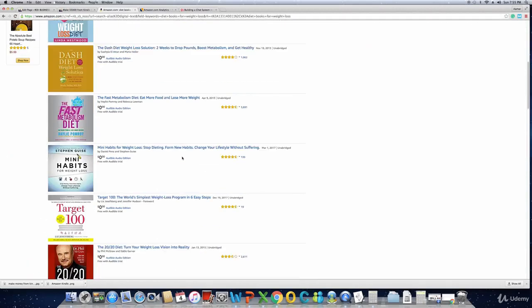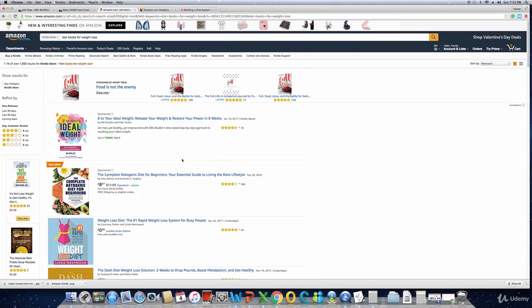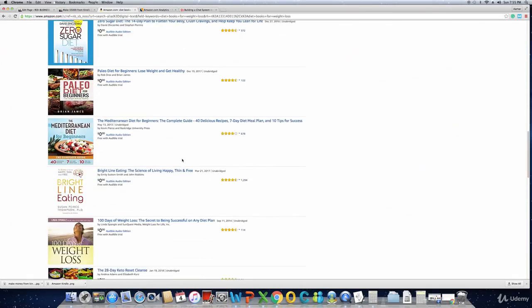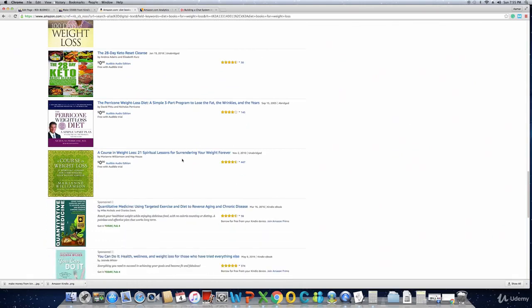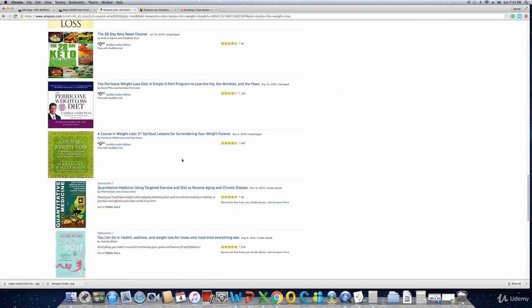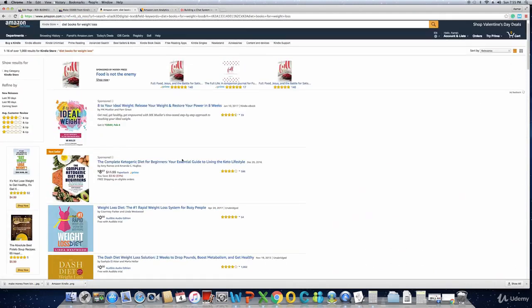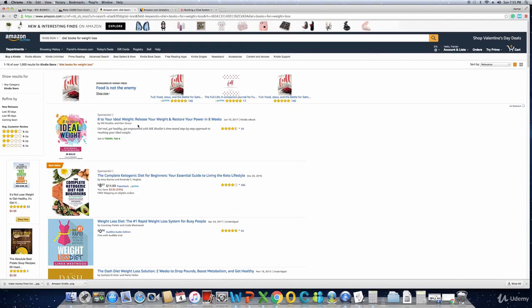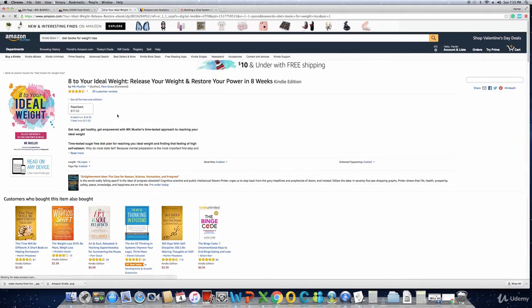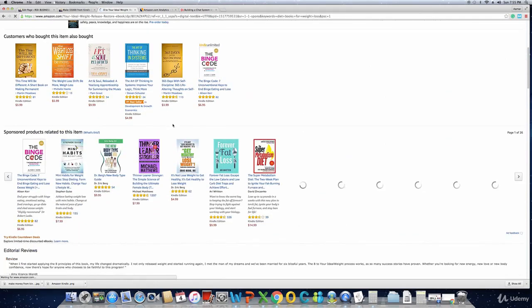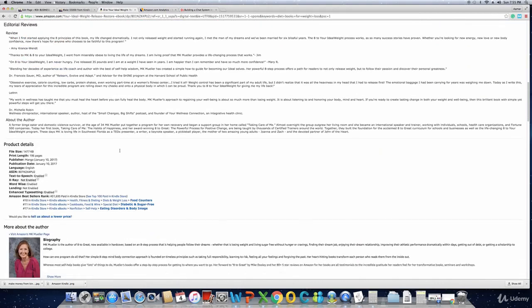Okay, we have a couple of books here in the category diet books and weight loss. This also is a niche which most people are looking for, and since in those shortlisted topics we had health and fitness, diet is a subcategory of health and fitness. Diet and weight loss we can try. There are a lot of books. Let us see this book, 8 Weeks to Your Ideal Weight, release your weight and restore your power in 8 weeks. The title is good. There are a lot of books here on this title, and let us see the ranking.